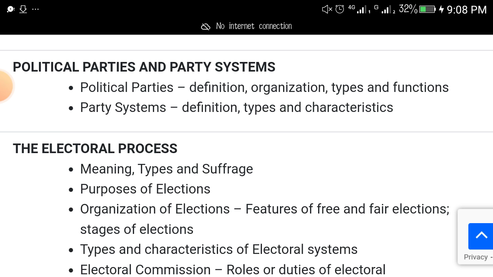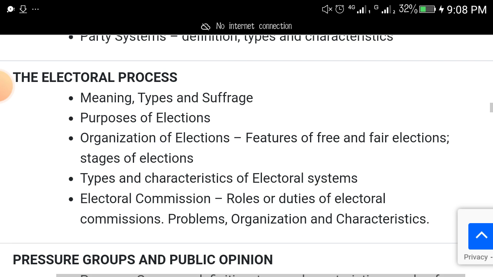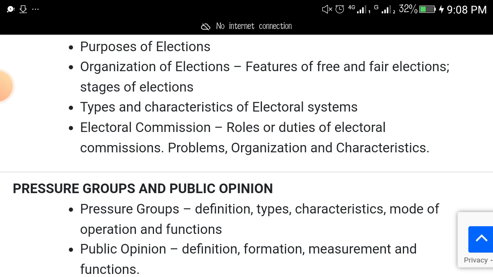We have the electoral process as another topic: meaning, types, and suffrage, purposes of election, organizations of election, features of free and fair election, stages of election, types and characteristics of electoral systems, electoral commission, roles and duties of electoral commissions, problems, organizations and characteristics.